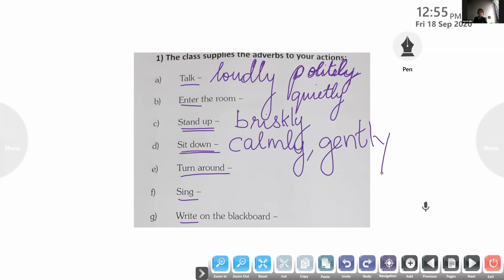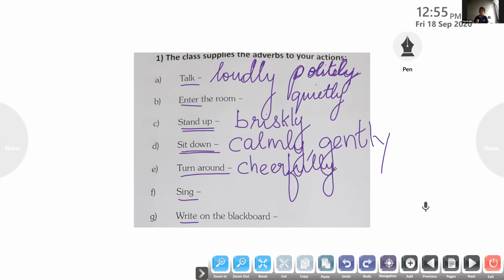Shravan, you're not there? So what do you write there? Turn around cheerfully. When we turn around, we are very happy to turn around. So turn around cheerfully. Cheerfully will do. The next word is a very easy word.